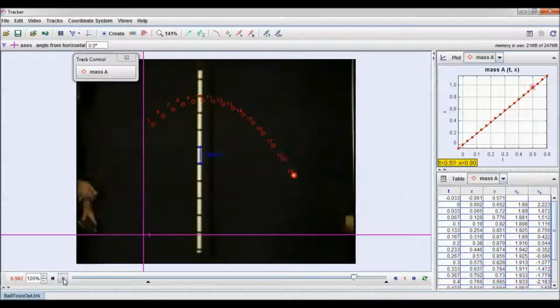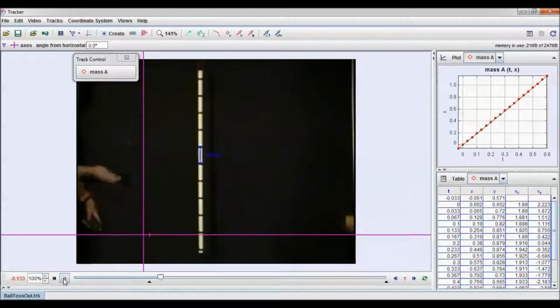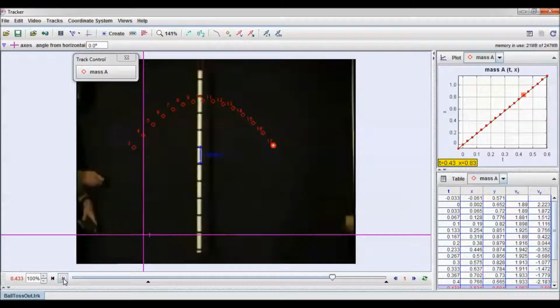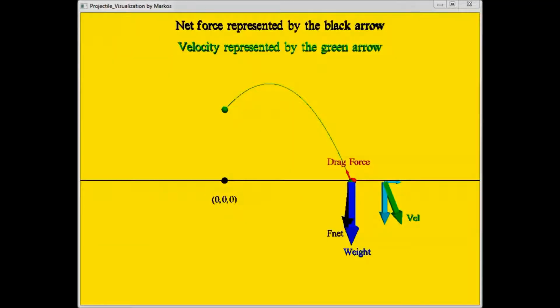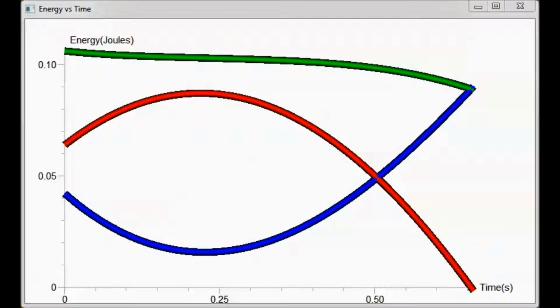I analyzed the video of the motion using Tracker in order to extract the object's position and the corresponding time, and based on the physics principles I constructed a computational model predicting the motion of the object. Subsequently, I compared the predictions of the computational model to the observations made with Tracker by presenting in the display window of the VPython the predicted and the observed motion of the object. I also plotted in the graph window of the VPython the energy forms computed by the model.